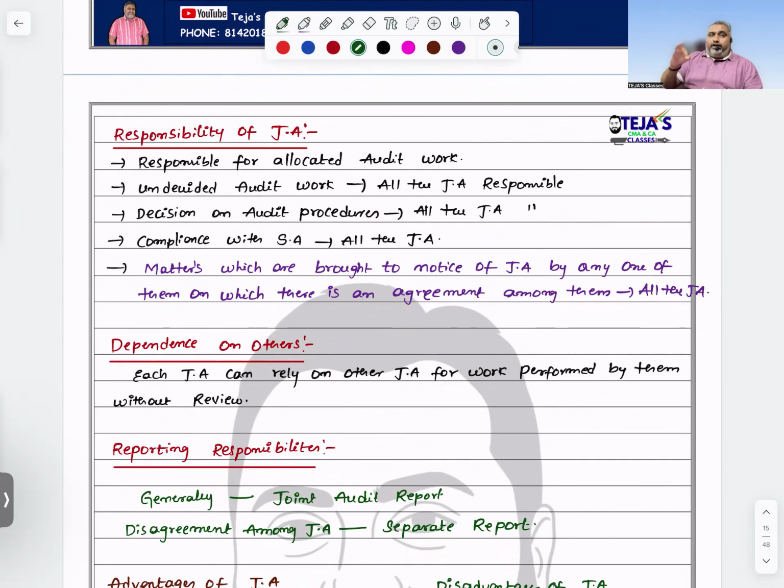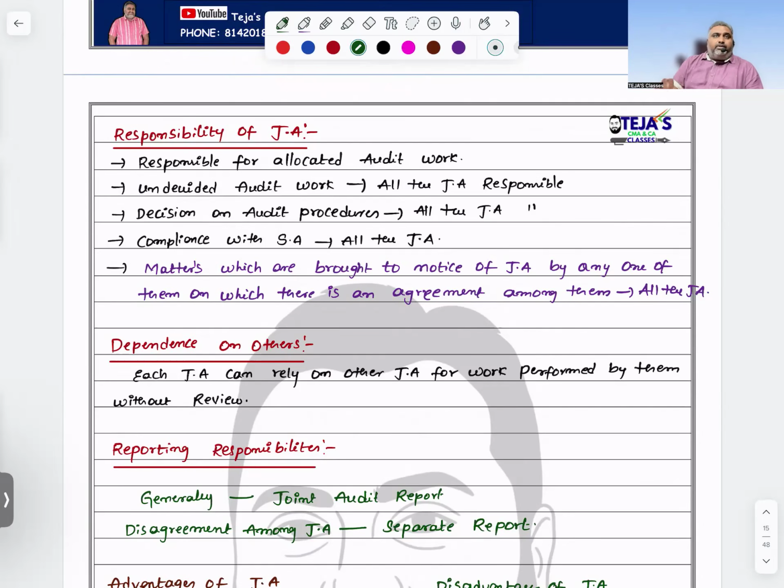During the course of a joint audit, if any joint auditor finds an important area of work that belongs to another joint auditor, they need to bring it to the notice of the other joint auditors, if there is an agreement between them at the start of the joint audit. Otherwise you are not responsible. And generally there should be one agreed joint audit report.